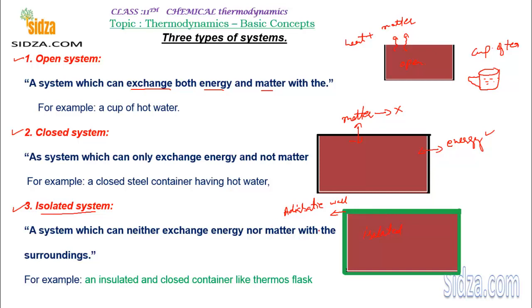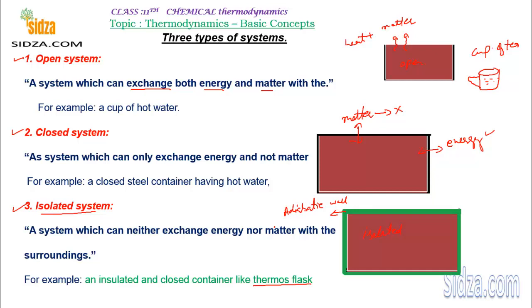So the system that can neither exchange matter nor energy with the surroundings is an isolated system. It's very difficult to find a perfect isolated system in this universe. One close example is the thermo flask. If you put hot water in the flask, that hot water remains hot for a longer period of time, 8 hours, 10 hours, 12 hours, depending on the quality.